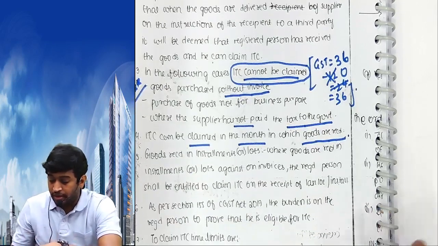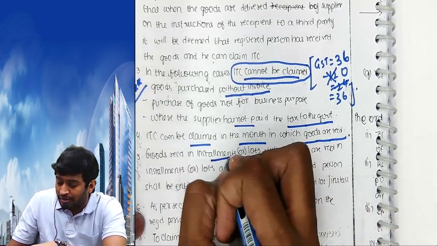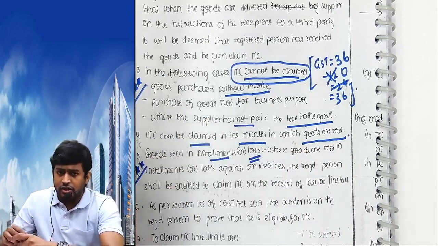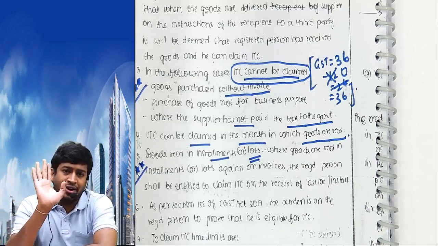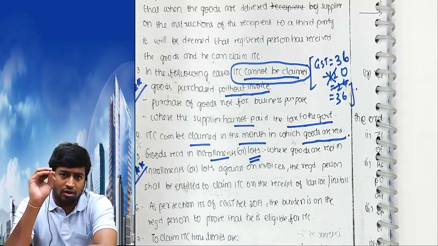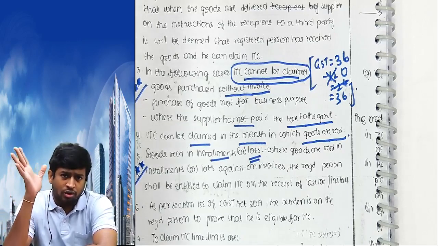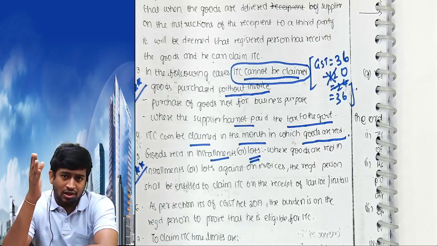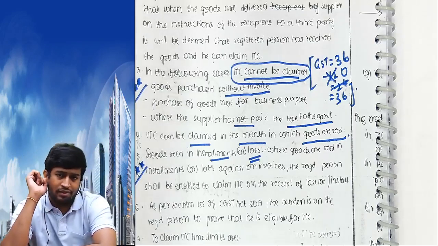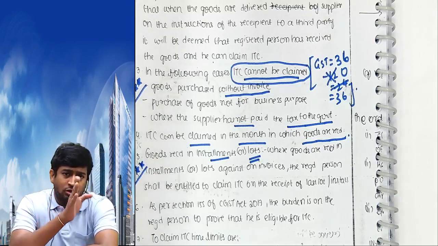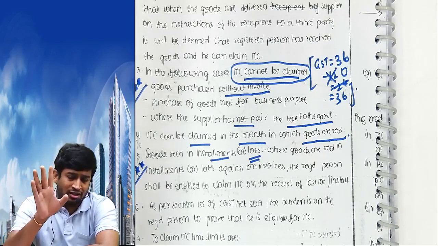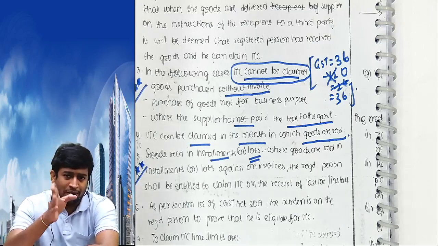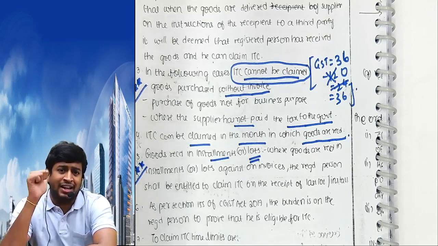Next, point number 5. Goods received in installments or lots. Mark as important for MCQ. Listen. I ordered 100 units, 100 pieces of a good, 100 t-shirts. He's sending in 4 installments, 25, 25, 25, 25, in 4 months, April, May, June, July. Question is, when can I claim input tax rate?